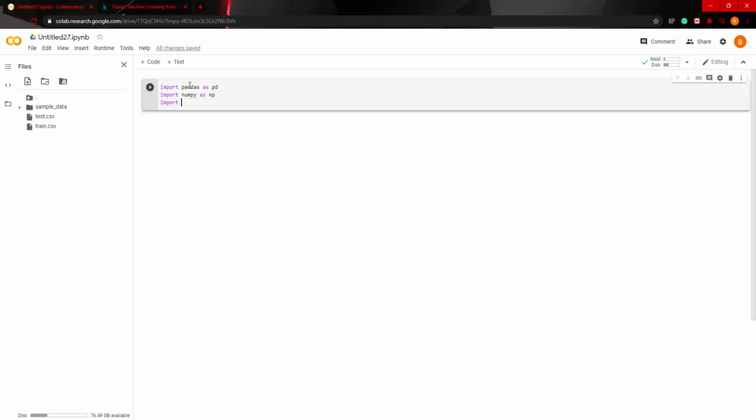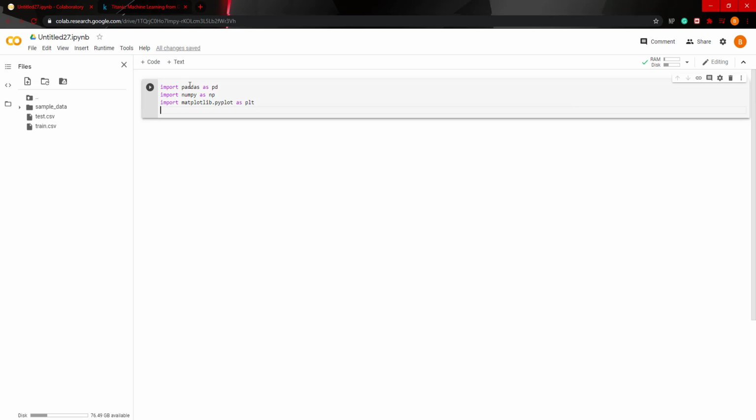We're going to import matplotlib.pyplot as plt, which is a visualization library, and Seaborn, which is built on top of matplotlib but has way better graphs, charts, and visualizations in general, so as sns.